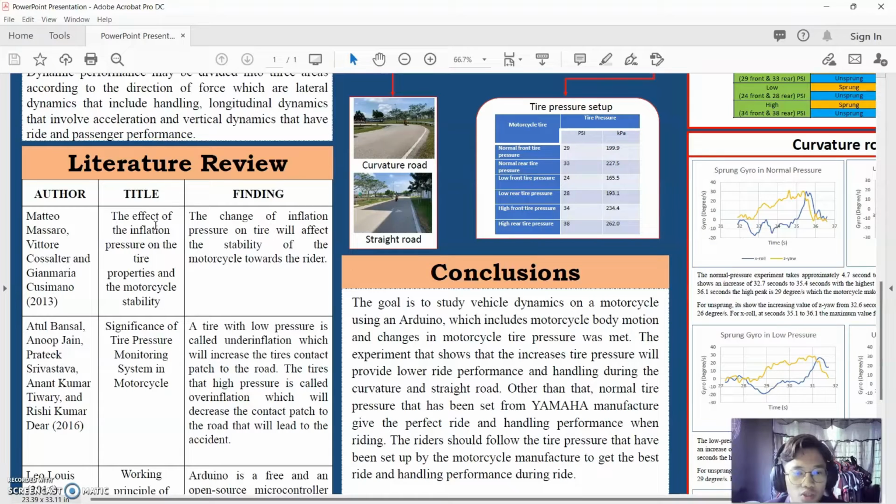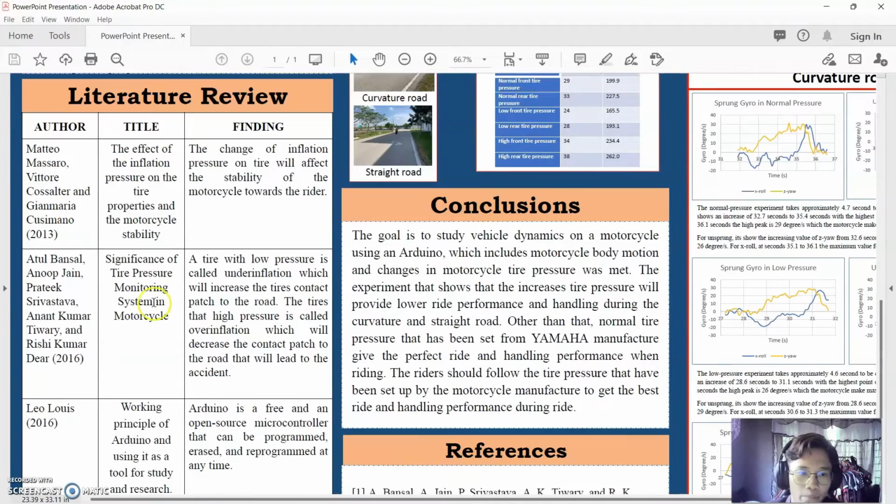The finding for this research is a tire with low tire pressure is called underinflation, which will increase the tire contact patch to the road. The tire with high pressure is called overinflation, that will decrease the tire contact patch to the road, and it will lead to accidents.